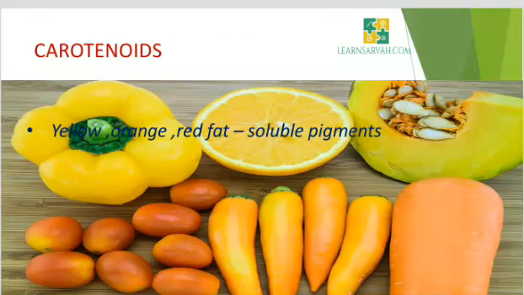Another water insoluble pigment is carotenoids. These are yellow, orange, red fat soluble pigments. In plants, carotenoids are present as alpha carotene, beta carotene, gamma carotene, xanthophylls and cryptoxanthin. Of all the carotenoids, beta carotene is valuable in the synthesis of vitamin A. Cryptoxanthin is present in corn, lycopene is present in tomatoes, and xanthophylls are present in carrots.